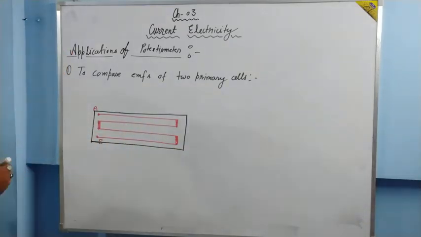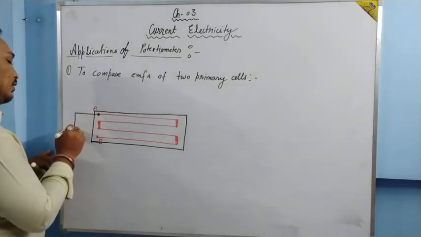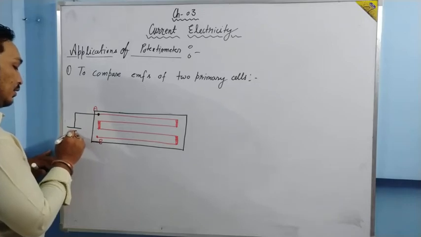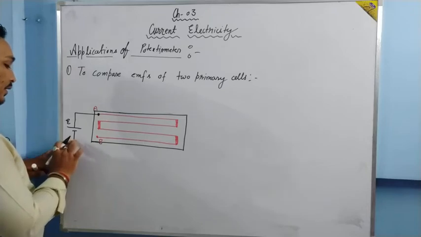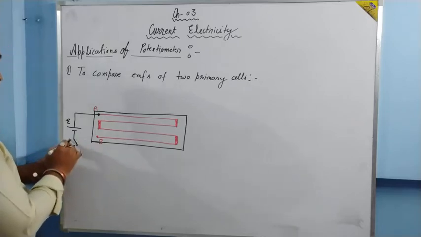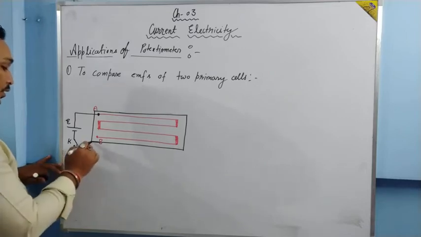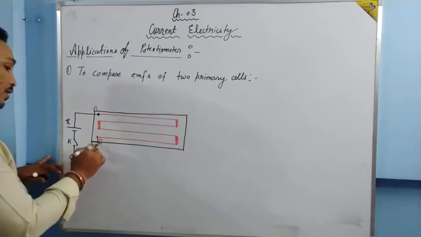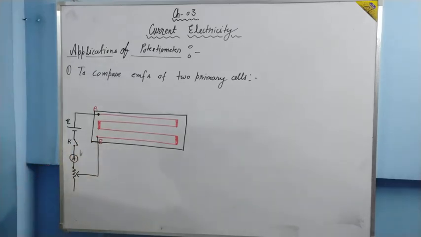Now the first thing we do, we connect our driving circuit and a standard cell of EMF E is connected. Then a key, say this key is K, then an ammeter, and then the rheostat. B is connected to the rheostat. So this is the circuit which drives the potentiometer.